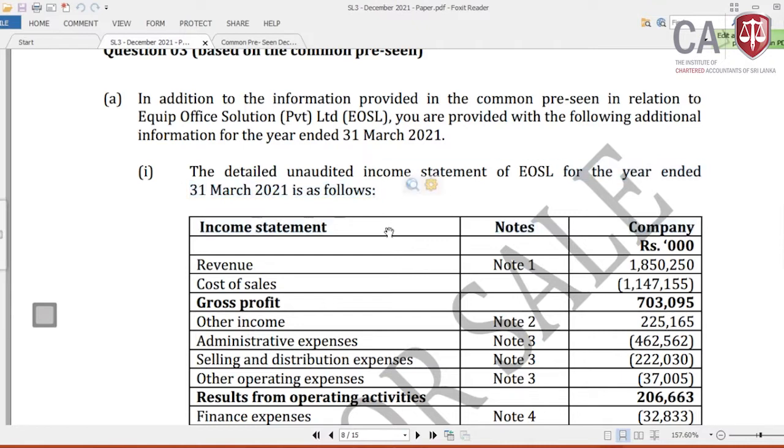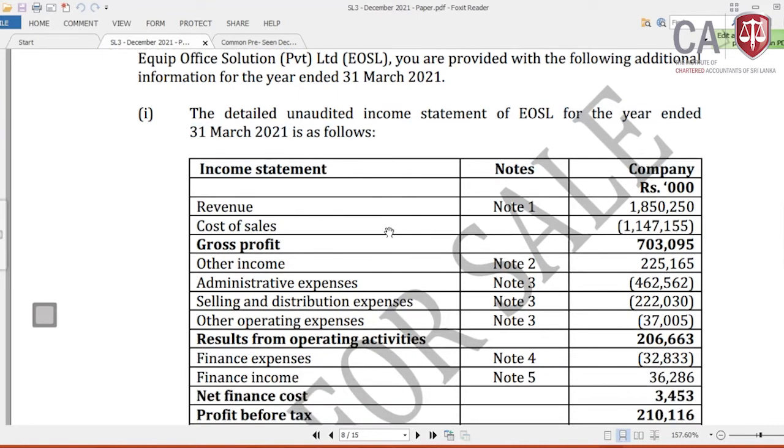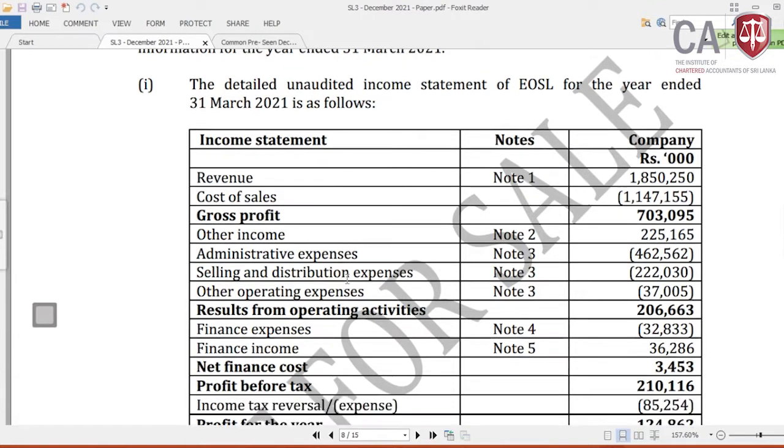Revenue, cost of sales, gross profit, it is in rupees, 1000 millions, and the gross profit, other income, there is a note, administrative expenses, there is a note, selling and distribution, other operating expenses, there is a note 3.